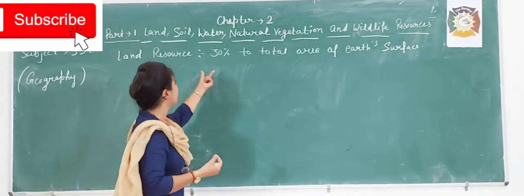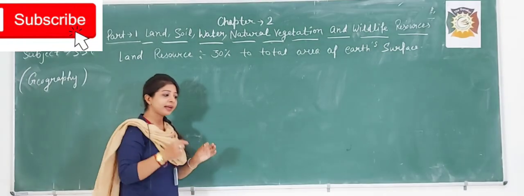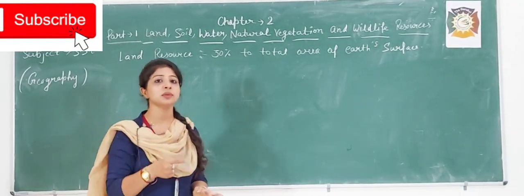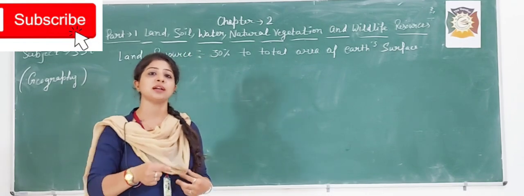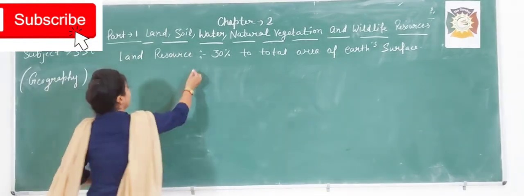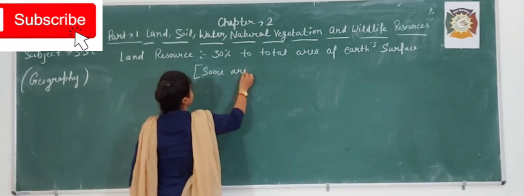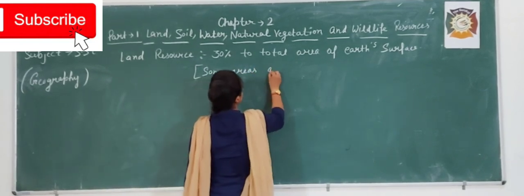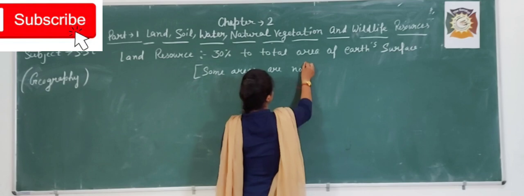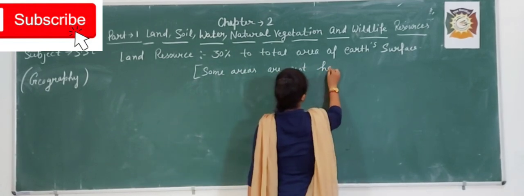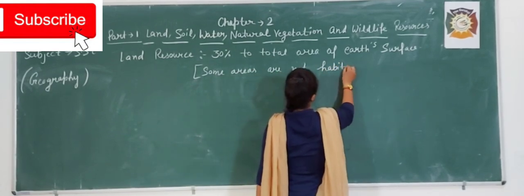We just have 30% of the area, and within these 30%, some areas are not habitable.